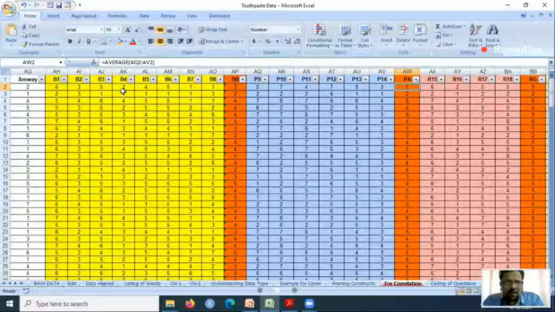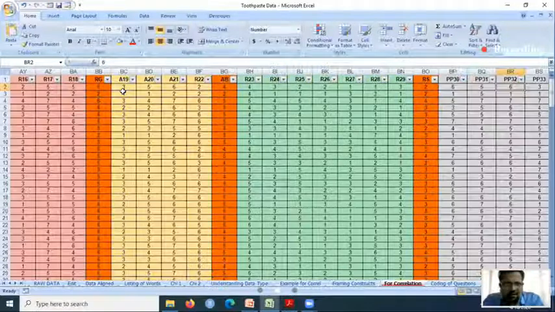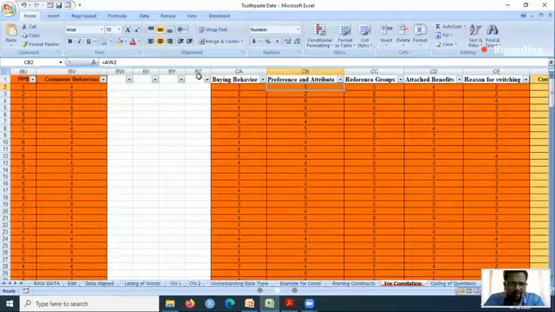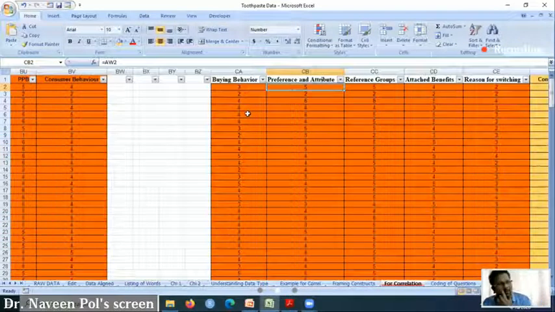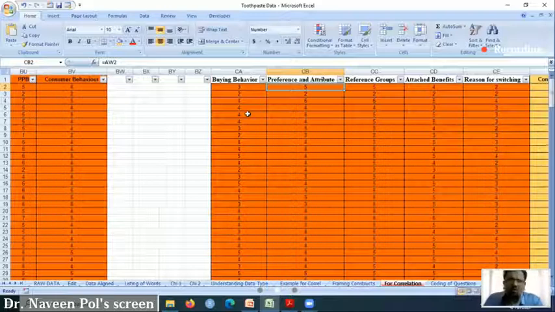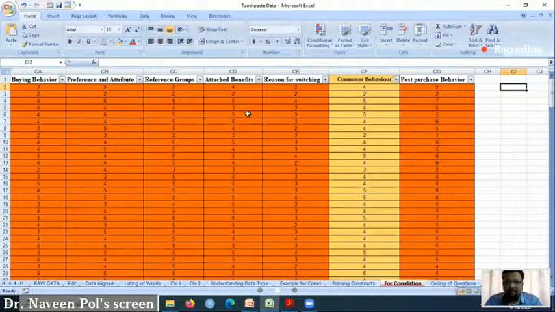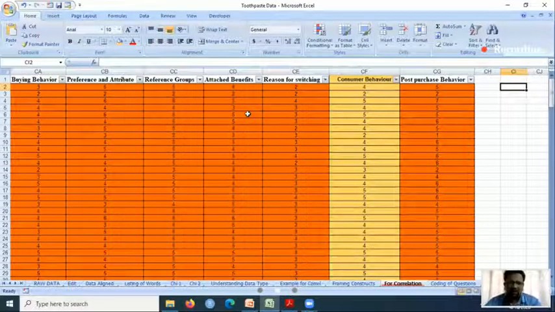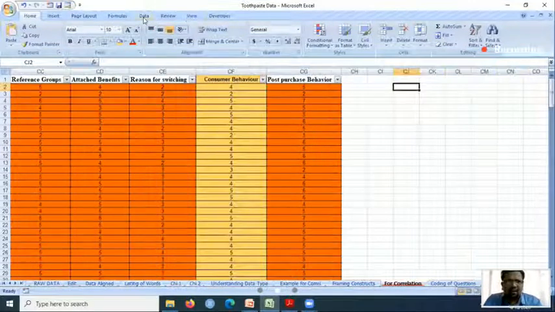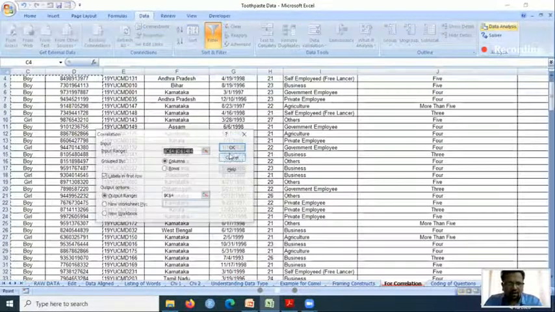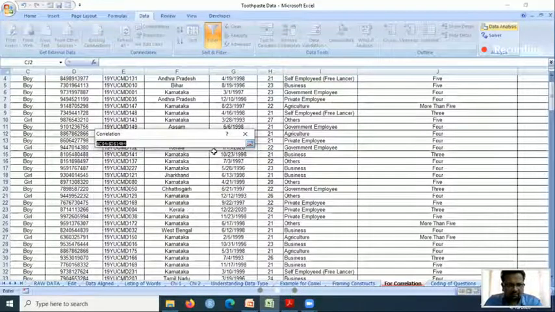And you can see here this is AW2. So that is the PA, and this is also preference and attitude, AW2. So the same thing I have put here, just for my convenience. There is no hard and fast rule that only this test should be there. In 1 minute I will run a correlation analysis for this. For example, I'll go to data analysis, and then correlation. Then I will select it.